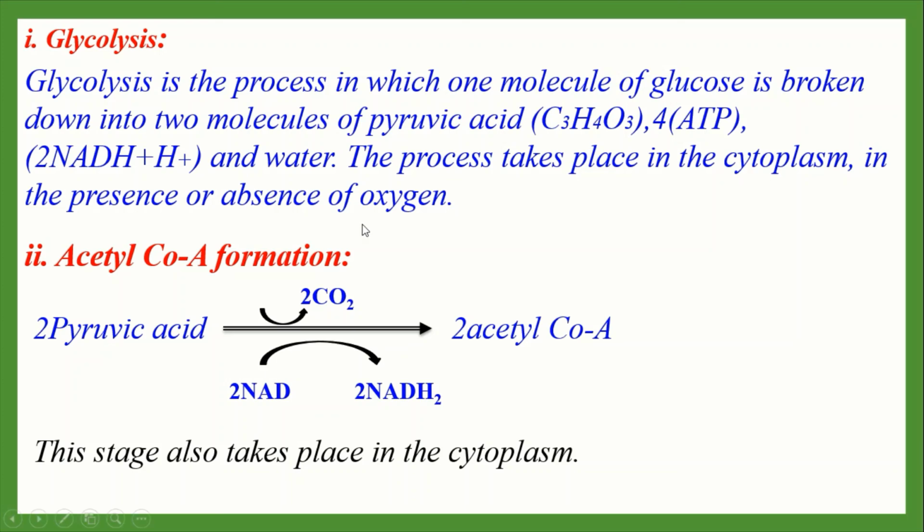So we can say, everybody, there are 4 stages of aerobic respiration: glycolysis, formation of acetyl-CoA, Krebs cycle and electron transport system. The first 2 stages, that means glycolysis and acetyl-CoA formation, take place in the cytoplasm, and the last 2 stages, that is Krebs cycle and electron transport system, occur in the mitochondria. Okay everybody, today up to this. In the next class we will discuss the left 2 stages, that is Krebs cycle and electron transport system.